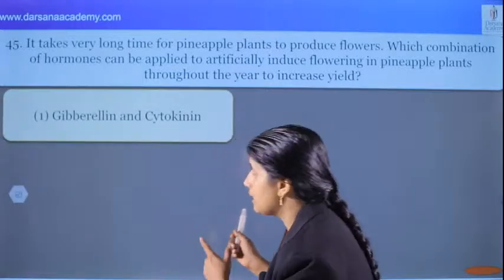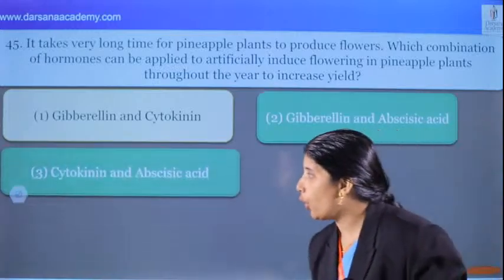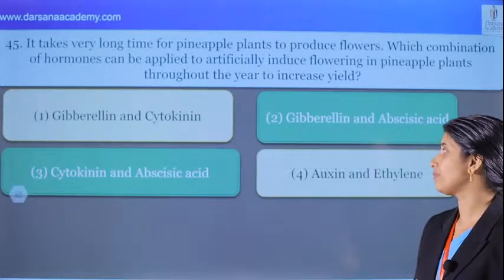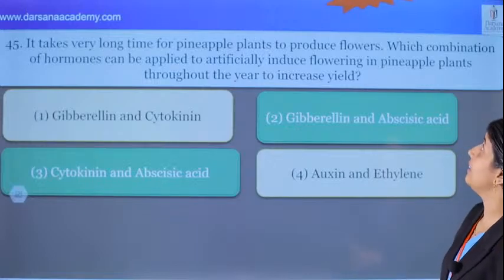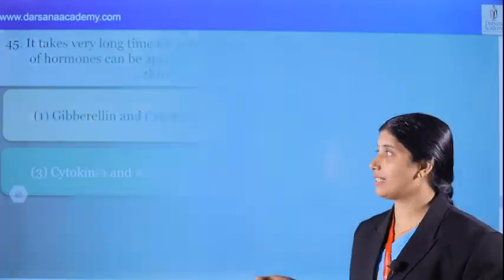Is it gibberellin and cytokinin? No. Is it gibberellin and abscisic acid? No. Is it cytokinin and abscisic acid? Of course not. Which is the correct answer? Auxin and ethylene. Okay, what's the answer? 4 is the correct answer.